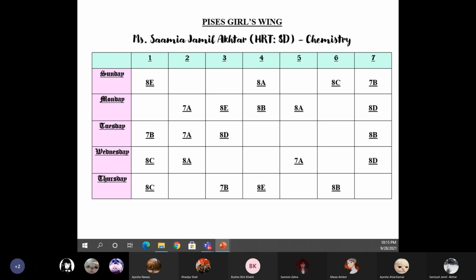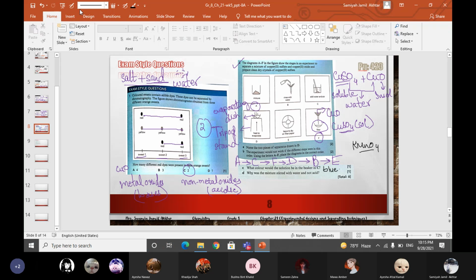Okay, for the last question, the D part, did you get why we are not using acid? No. Okay, if we use acid, then copper oxide will also dissolve in it. That's why we are not using it. We won't be able to separate them. Yes, good.